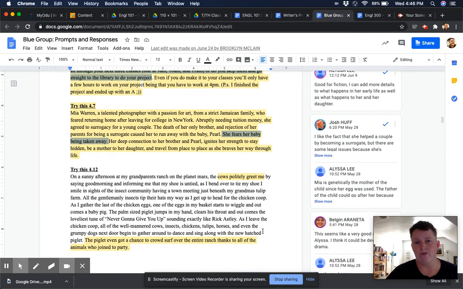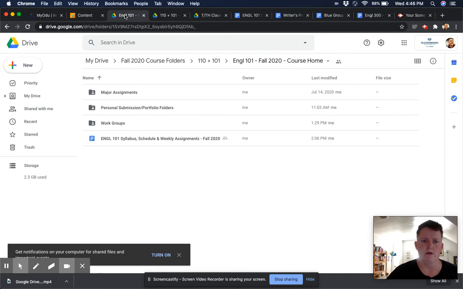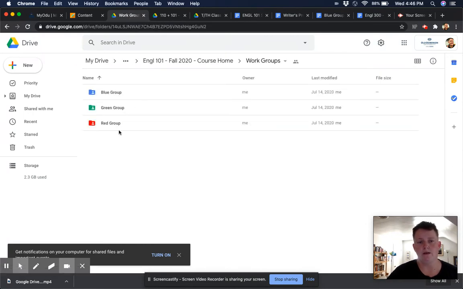And so that's one of the key reasons why I like to use Google Drive for this, because of the ease for commenting. So as far as how all of that is set up, again, looking back into the 101 folder, you'll see there are the work groups. And so in the work groups, they click on that and they'll see their group name, and I'll also list their name as part of their group, just first names, to make it easier for them to remember what group they're in. But that group name is also listed in numerous places.